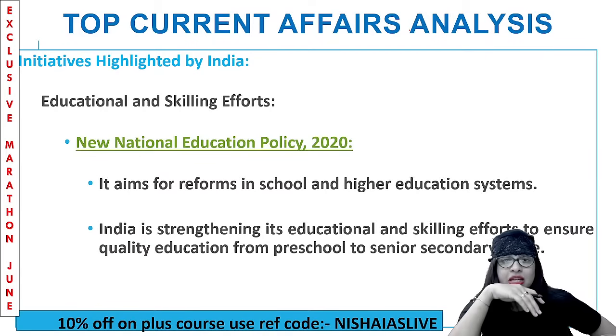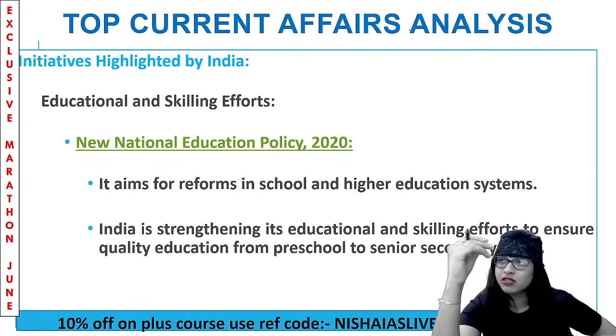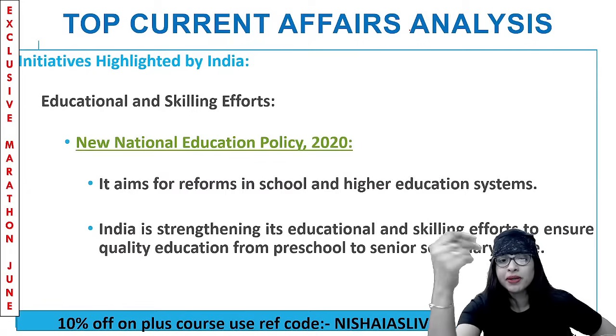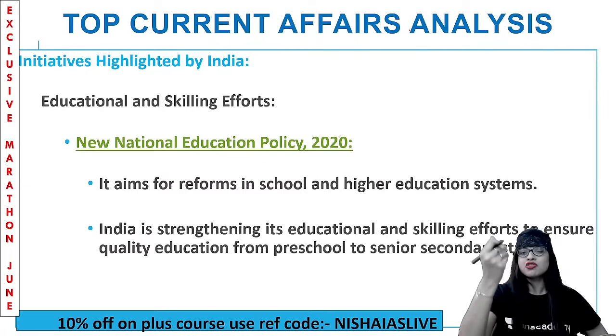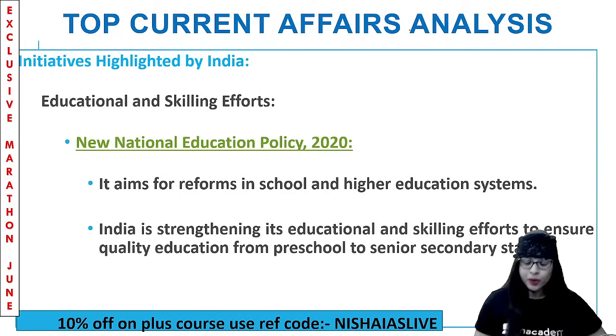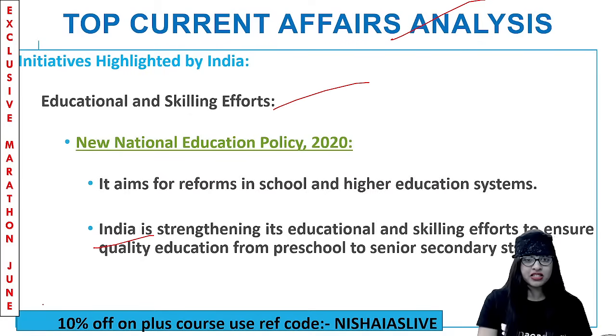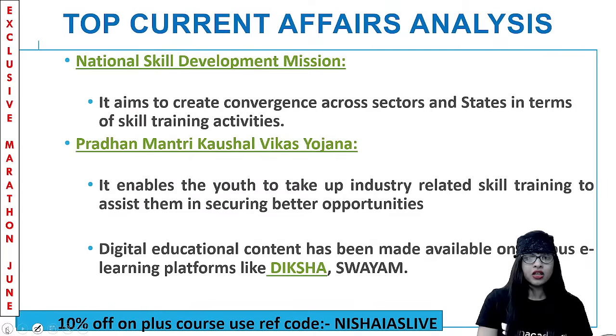Now, what are the initiatives taken by our country, India, for this? With regard to education and skilling efforts, we have brought in the new National Education Policy 2020, wherein we'll do a lot of reforms in the school and higher education system. We'll be able to strengthen our education and skilling effort. So quality education is coming right from preschool to senior secondary stage. Clear?